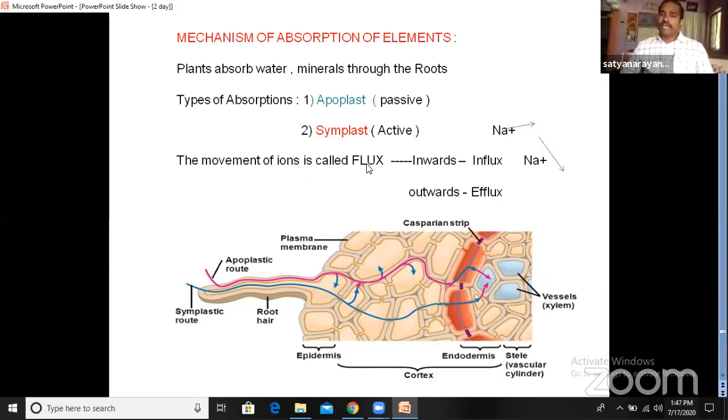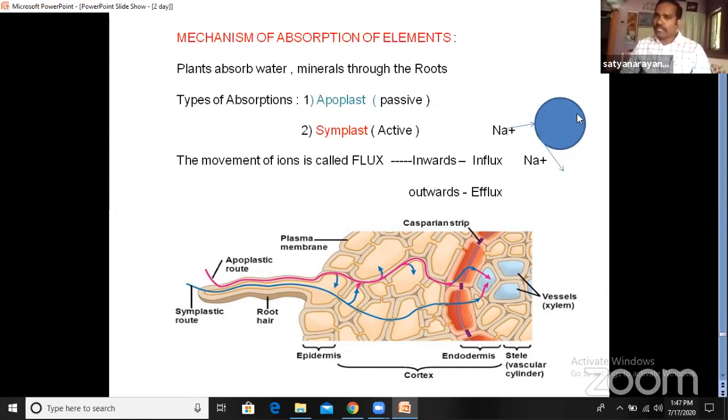The movement of ions is called flux. Here water molecules or mineral molecules are moving inside, so the movement is called flux. For example, now this is a cell. Now an ion is there. Now this ion is moving inside the cell. If the ions are moving inside the cell, it is called influx.